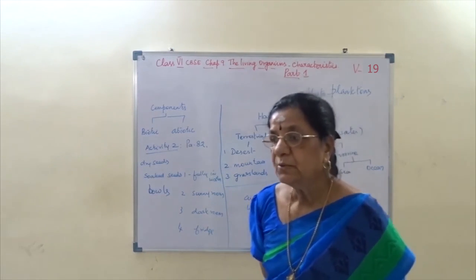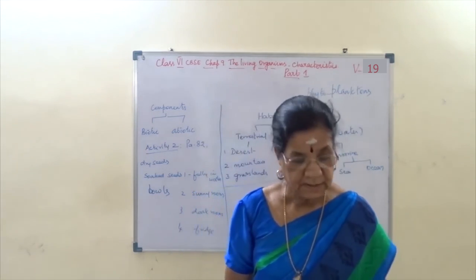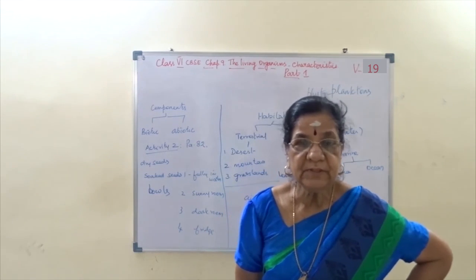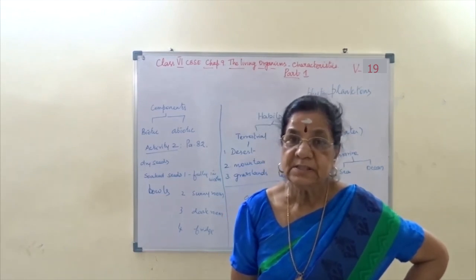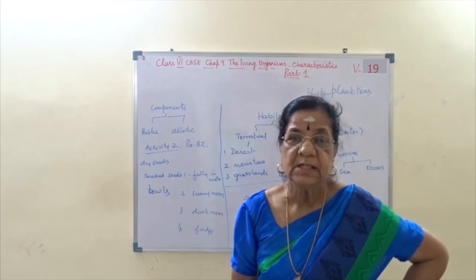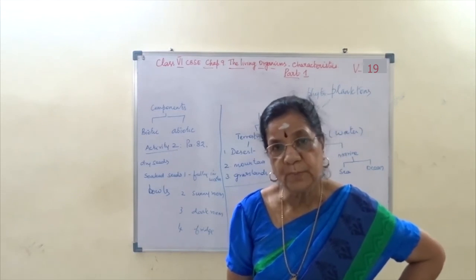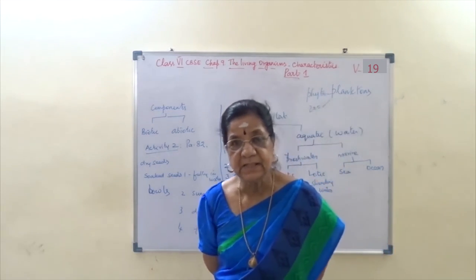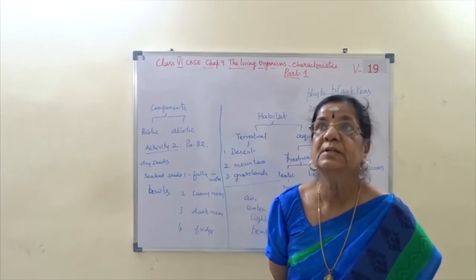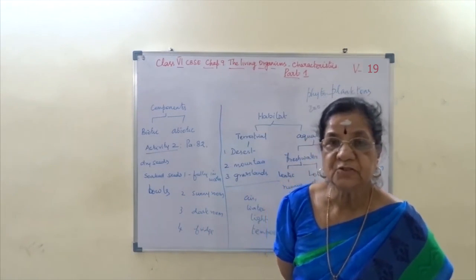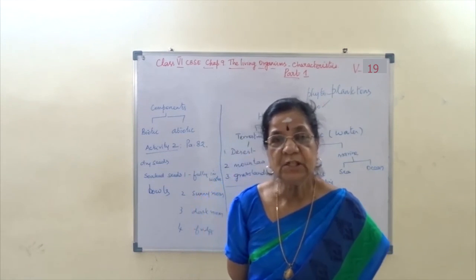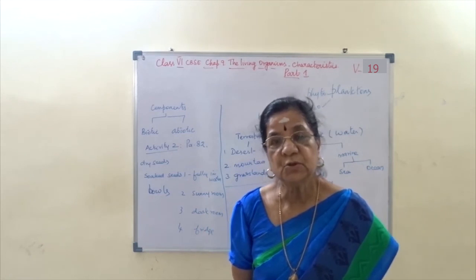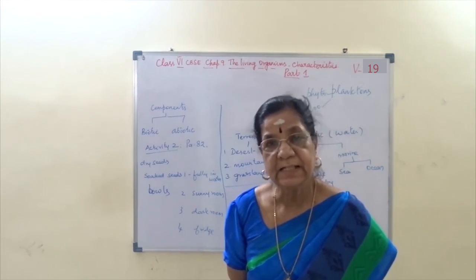One example, we say the river is running. The river has running water, so it moves. Is it living or non-living? The river is non-living because it is just showing movement and it will not show any living characteristics. In the same way, clouds in the sky move. Is it living or non-living? It is a non-living thing because it will not show any other living characters.